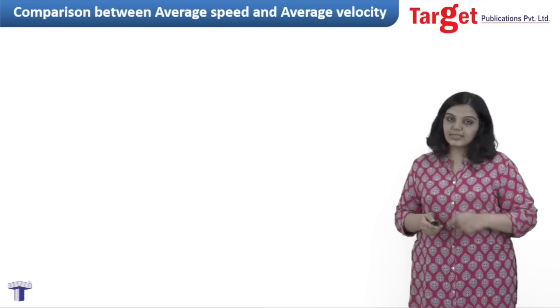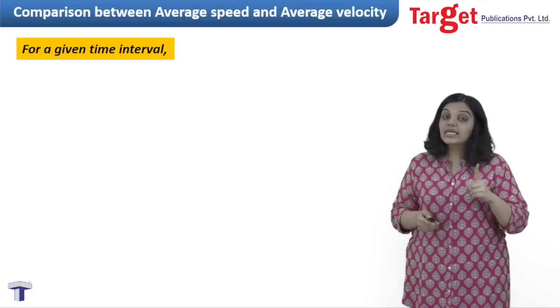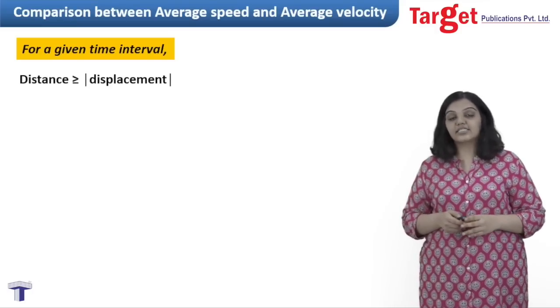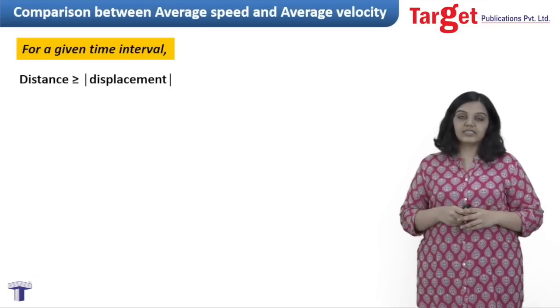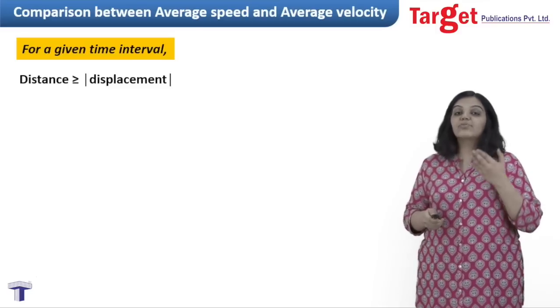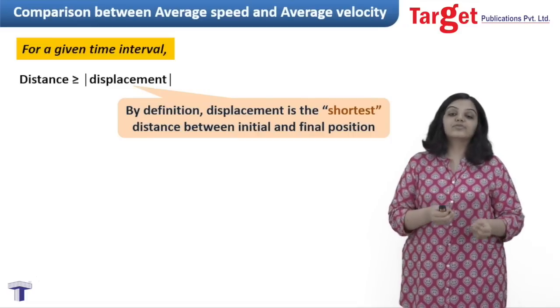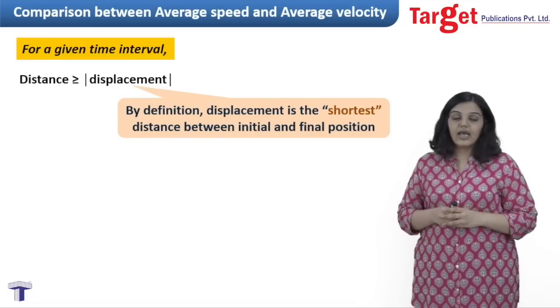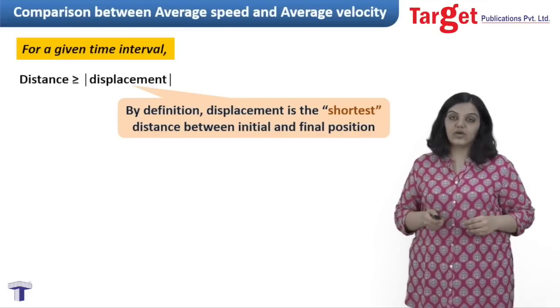Finally, we come to the last point. We say that for a given interval, if we recall, distance is usually greater than displacement, and in the worst case scenario, distance is equal to displacement. And this happens because by definition, displacement is the shortest distance between initial position to the final position. And from this we can make a very important conclusion about average speed and average velocity.